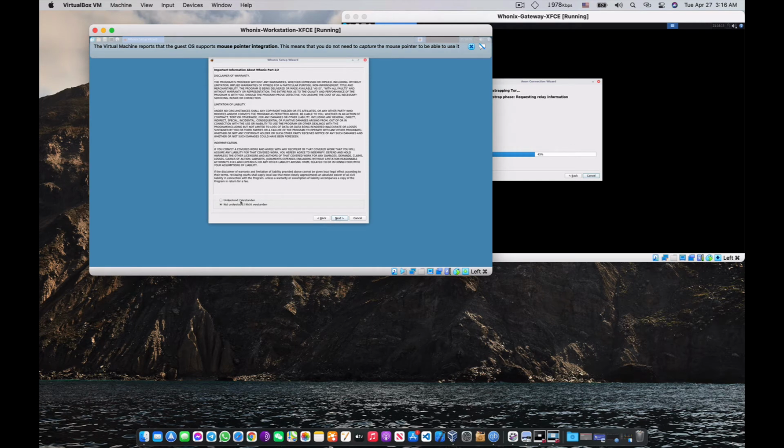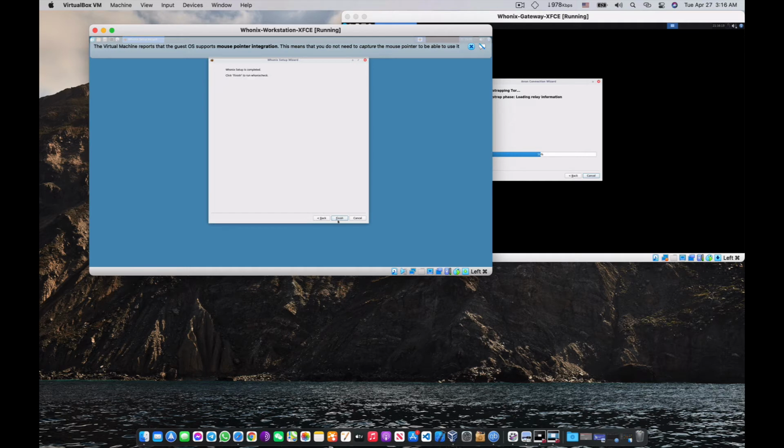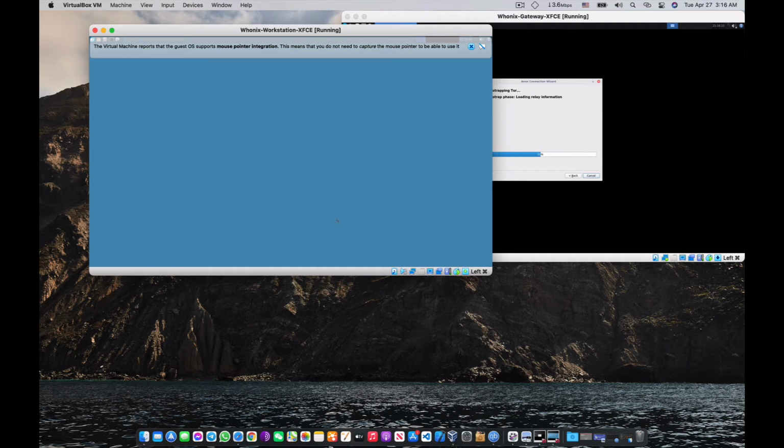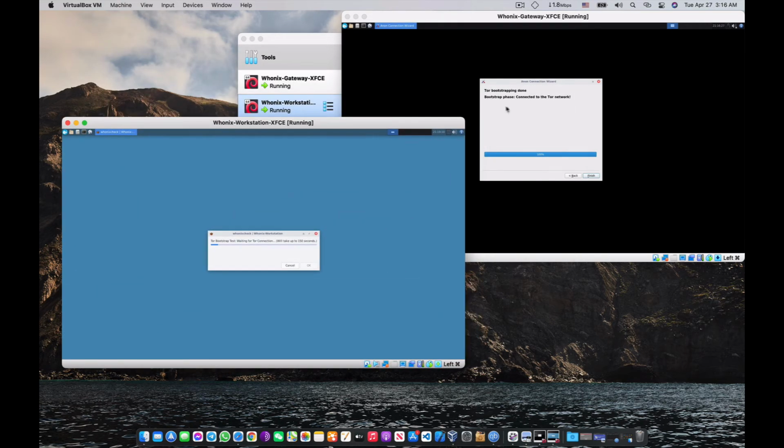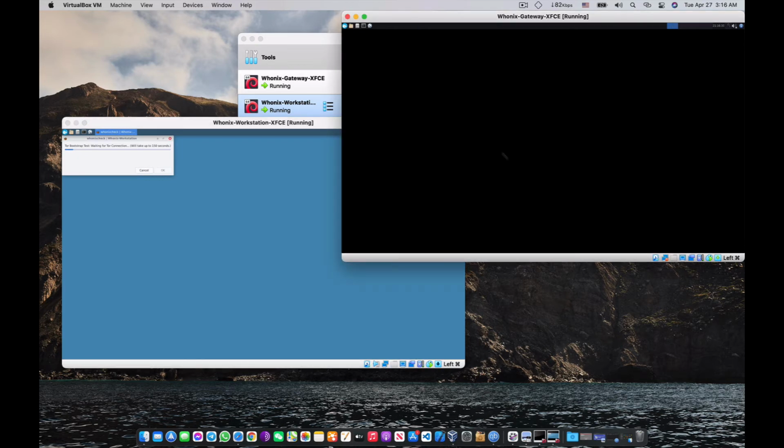Next, same thing, understood. Next, and then finish. Yes, this is my Whonix workstation, and see, it's connected to the Tor network. Finish.